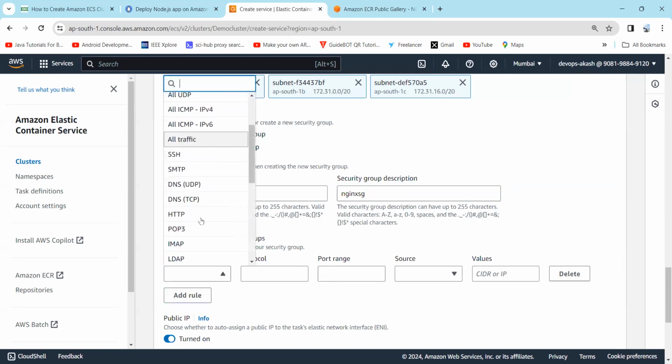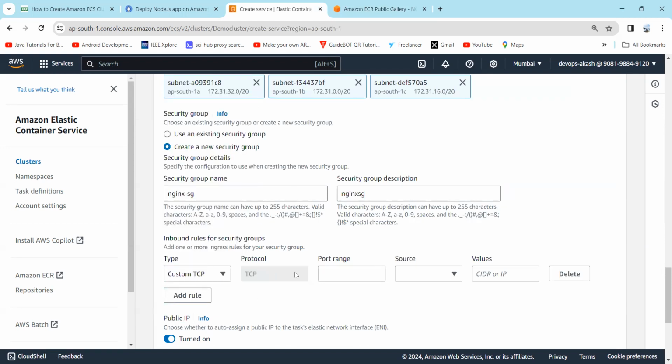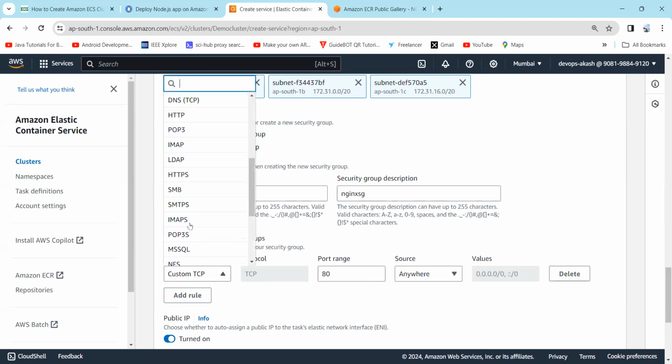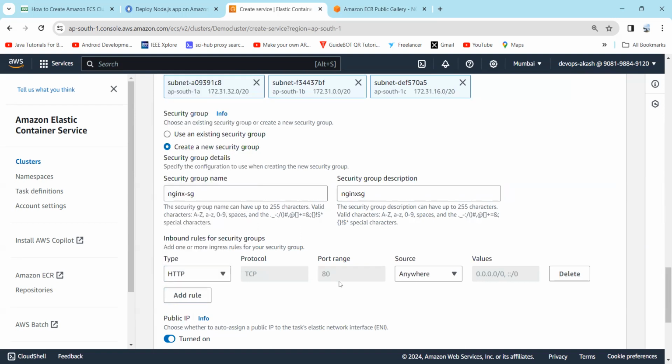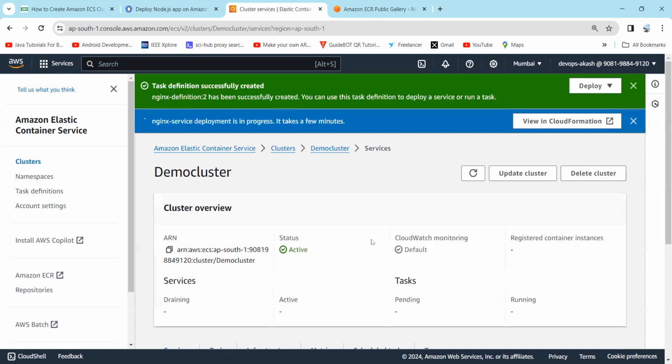So select custom TCP port range 80, anywhere. Select here HTTP anywhere and click on the create option. So it will take a few minutes to create a service.